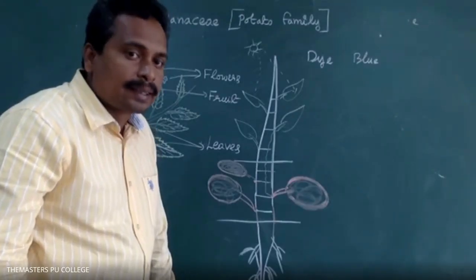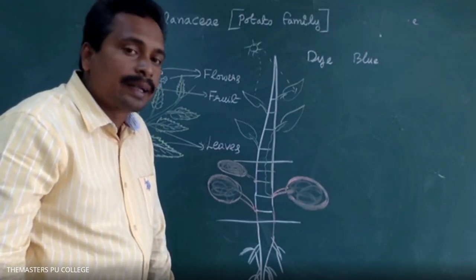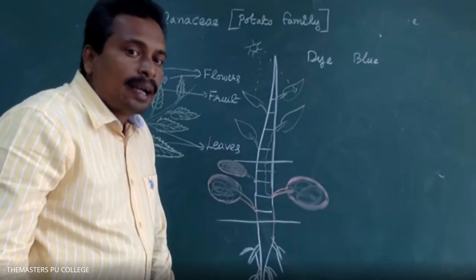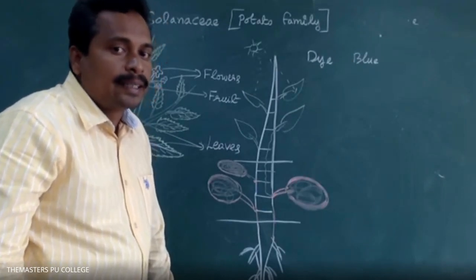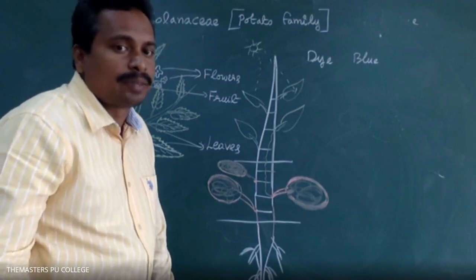Yes. That blue dye is extracted from the Indigofera tinctoria plant. The extracted dye is used in Ujala or other products. Sir, it is extracted from the leaf part.